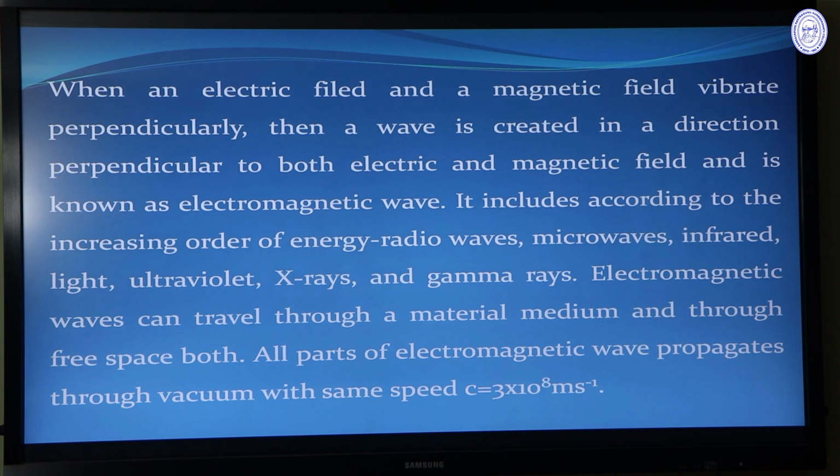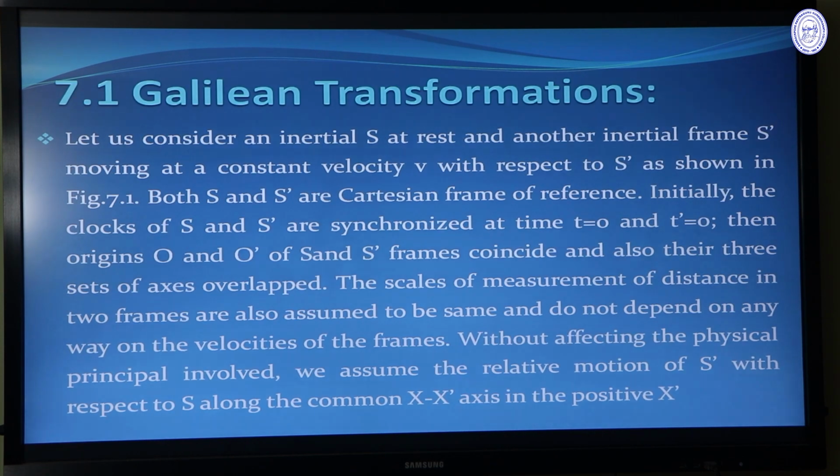Mechanical wave can travel only through a medium. It cannot propagate through vacuum. But electromagnetic wave can travel through a material medium and also through free space. Now, all parts of the electromagnetic wave from radio wave to gamma wave propagate through vacuum with the same speed c equal to 3 into 10 to the power 8 meter per second.